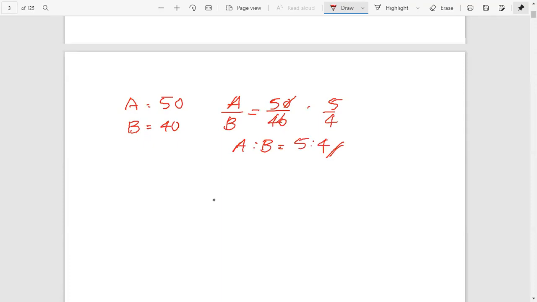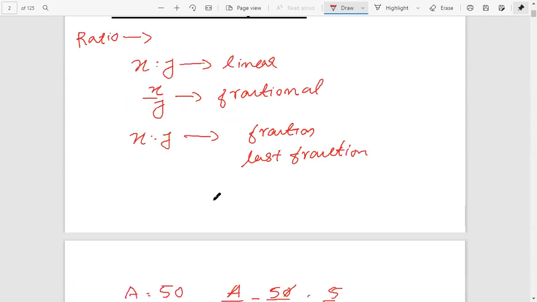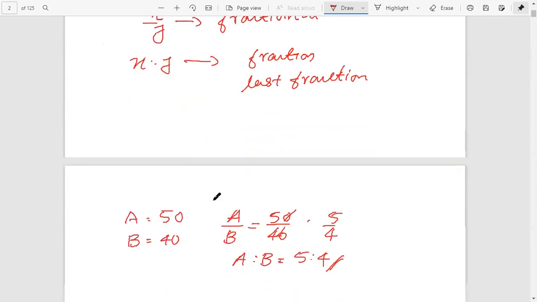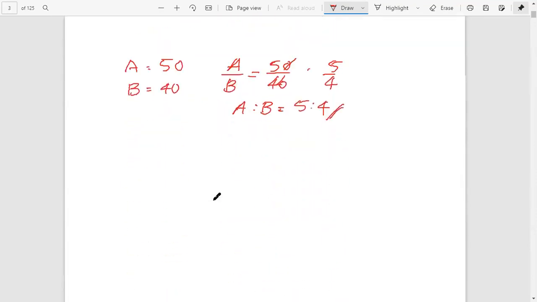This is the basic concept of ratio. But here we learn that ratio is the least fraction. What is least fraction? If we take A equal to 10 and B equal to 15, then A by B equals 10 by 15.